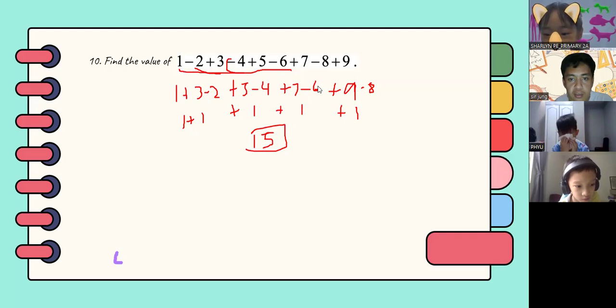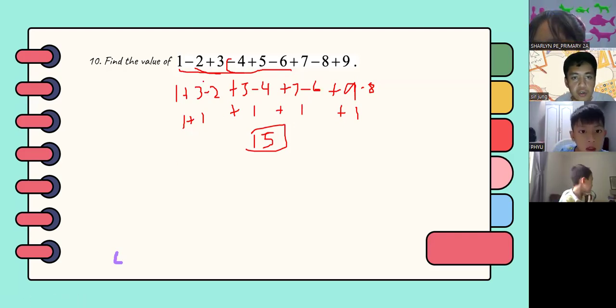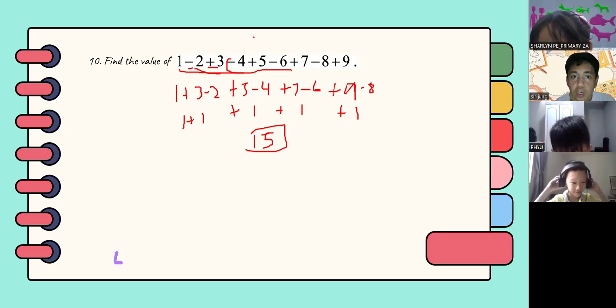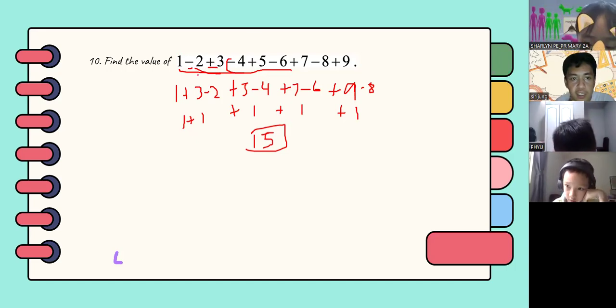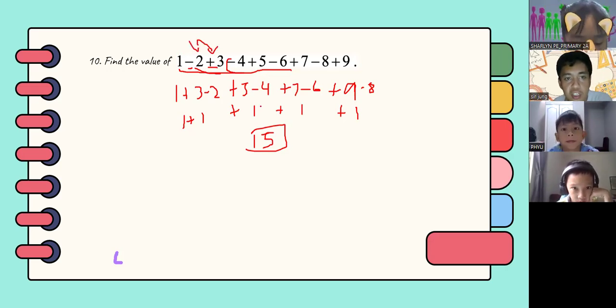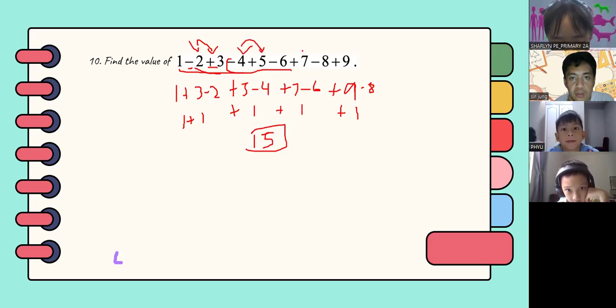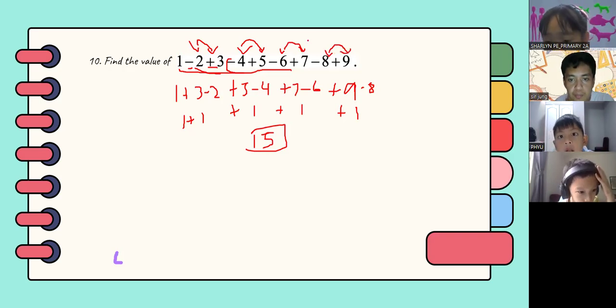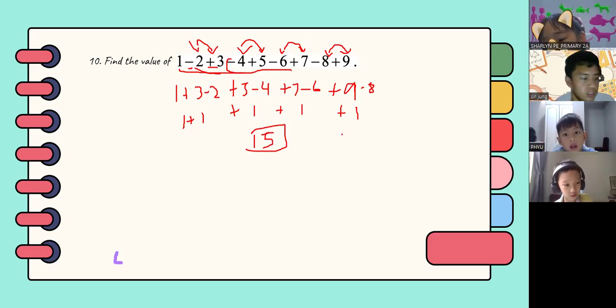So again, to solve for this, either you group them together, those with positive, like those with plus, and then group those with minus, and then you evaluate. Or you can do it directly, which is 1 minus 2 plus 3, group them together. Switch 3 minus 2, 5 minus 4, 7 minus 6, and 9 minus 8. So no more questions. We'll proceed to number 11.